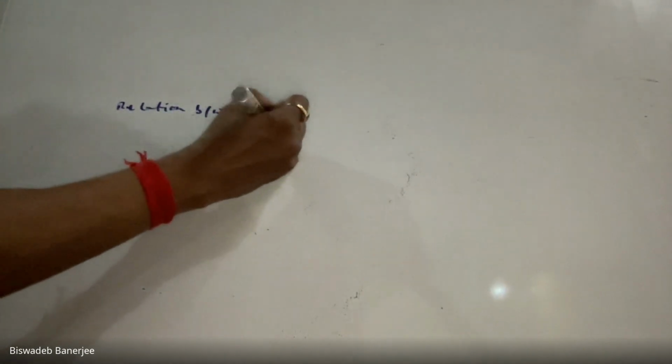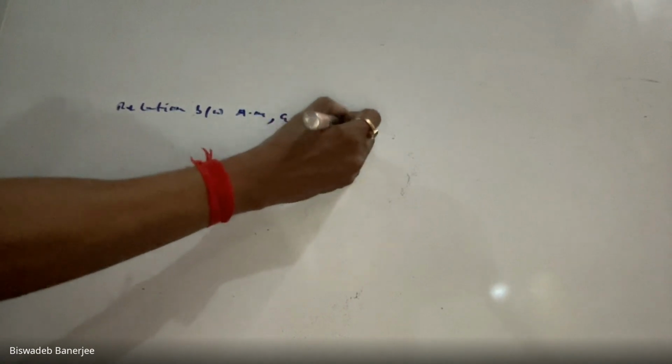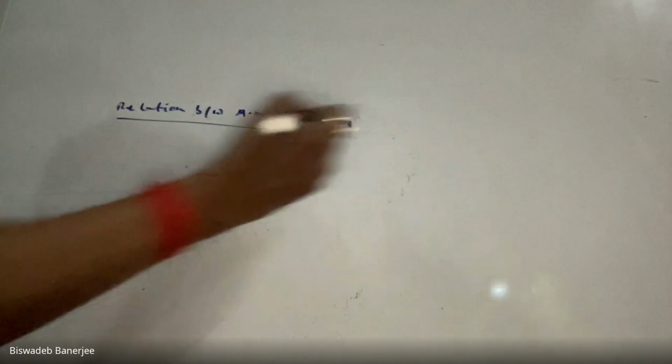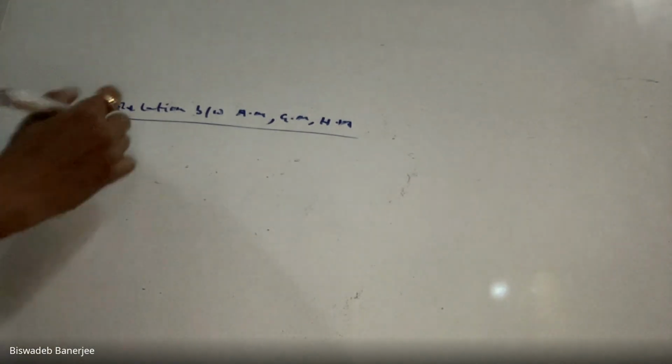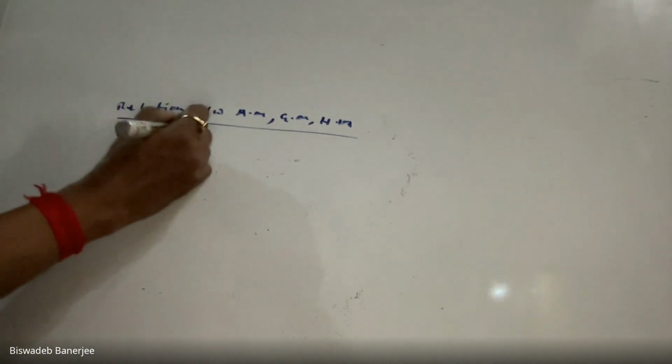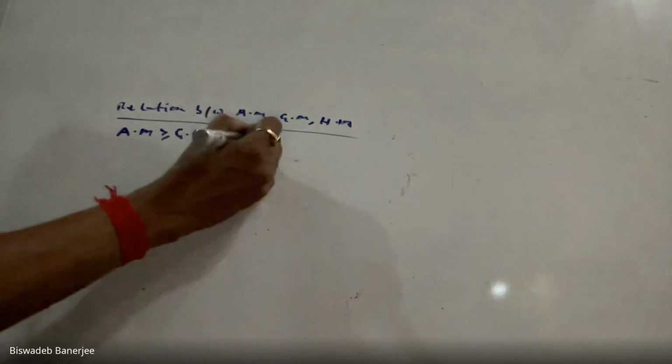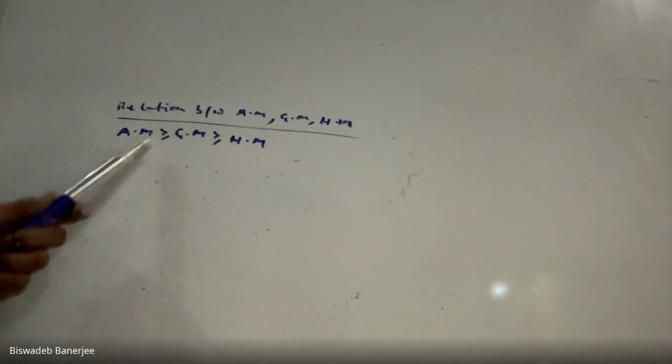Now there is a relation between AM, GM and HM. It's a very, very important relation. In the exam, you will definitely get a question on this relation. What is the relation between AM, GM and HM? The relation is AM greater than or equal to GM greater than or equal to HM. That is, arithmetic mean greater than or equal to geometric mean greater than or equal to harmonic mean.